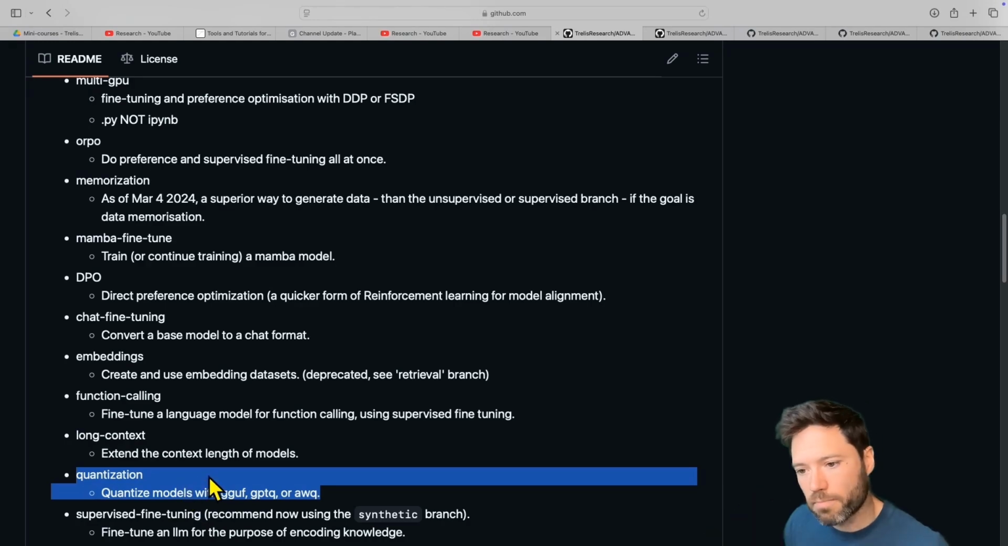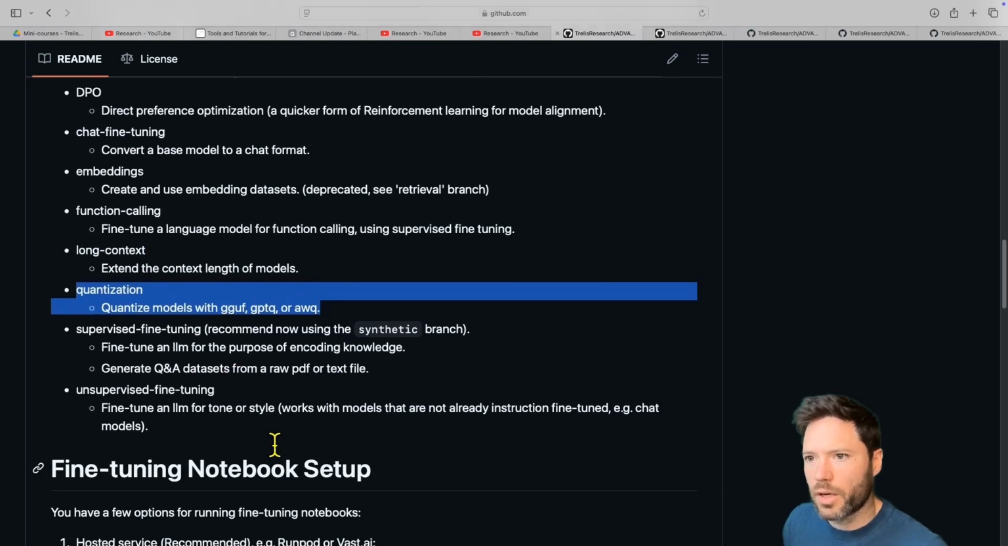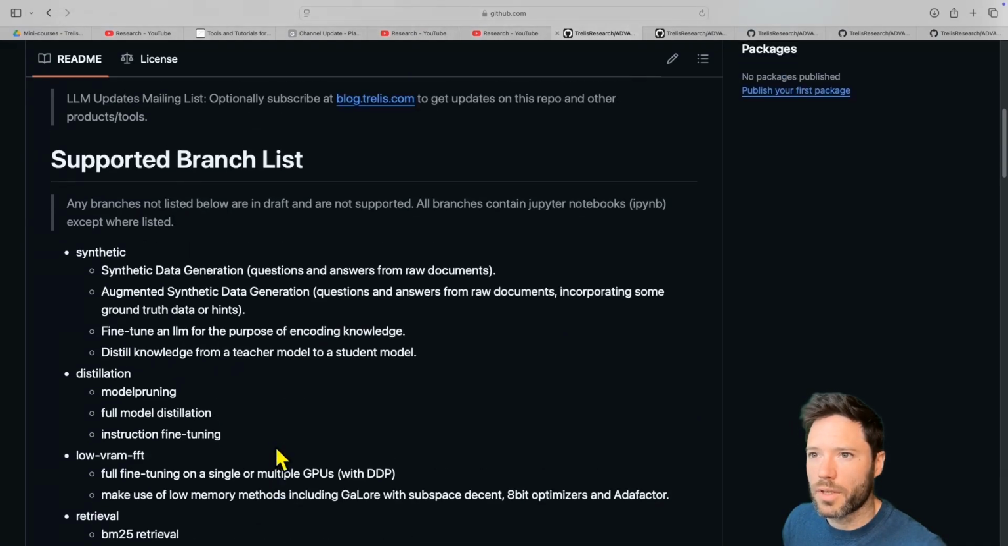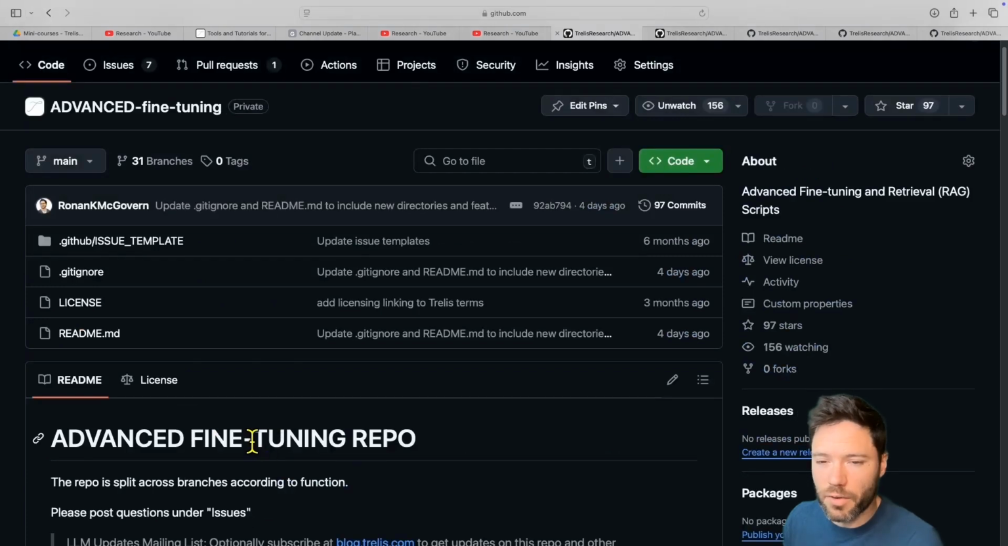It's still relevant there. And this is a quick overview of what's in that advanced fine-tuning repo, and a reflection of the videos that are out there as well.